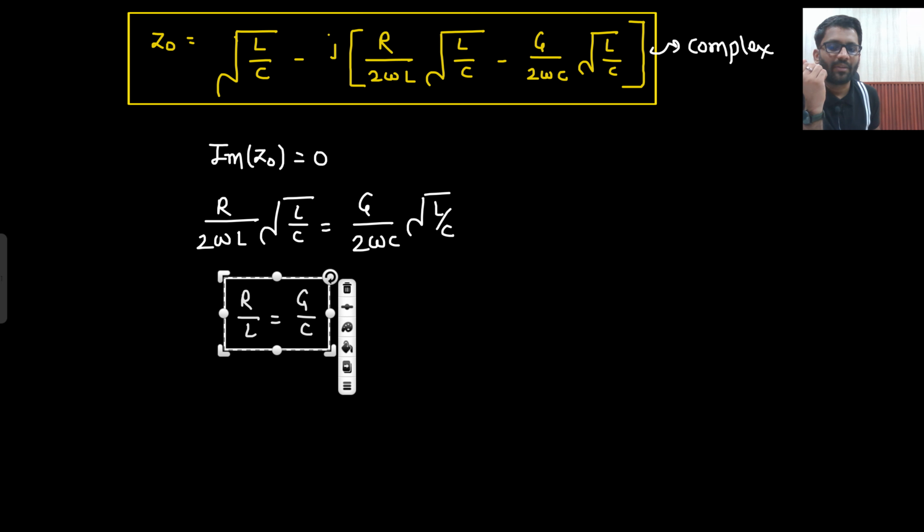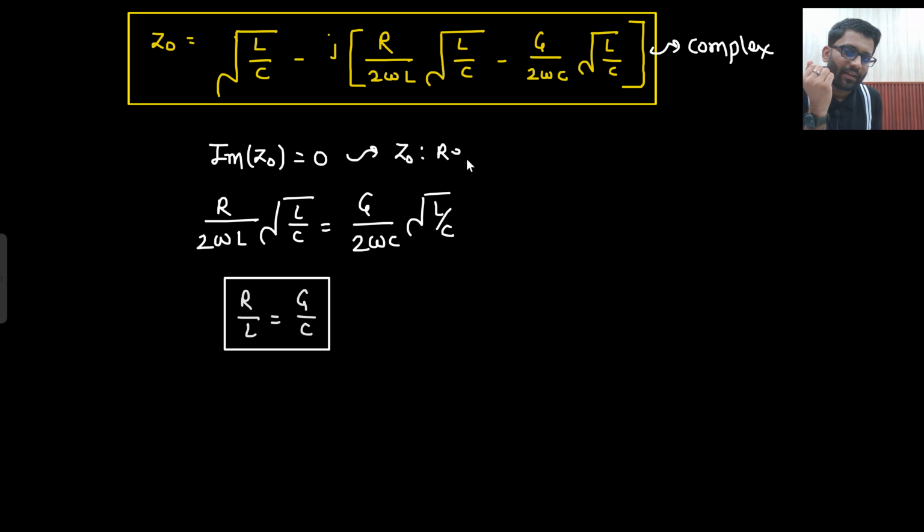That means if I am taking the imaginary part equal to 0, I am making Z naught real. So in the question, if Z naught real is mentioned, then your transmission line would be either distortionless or lossless.